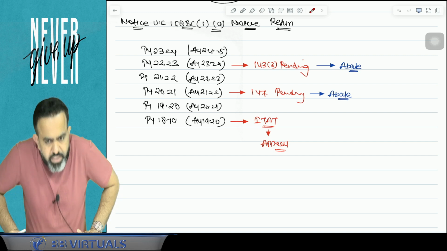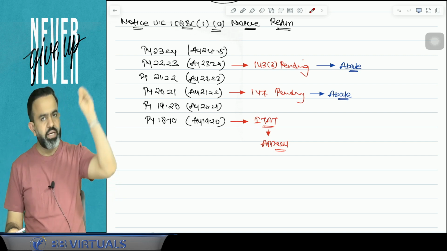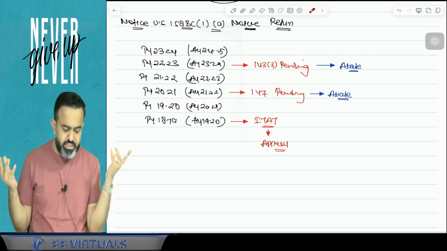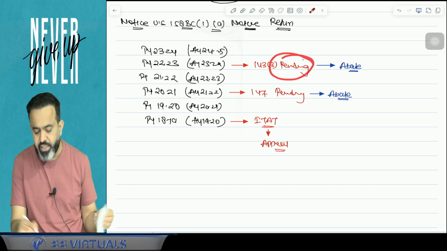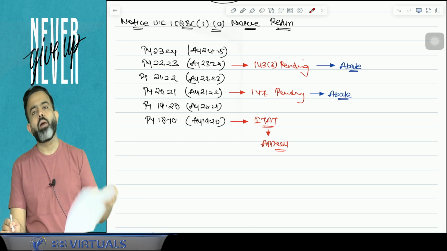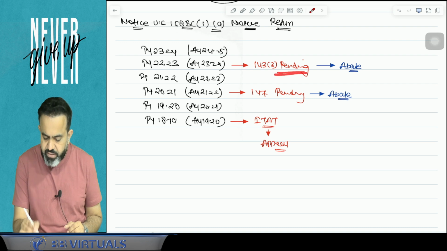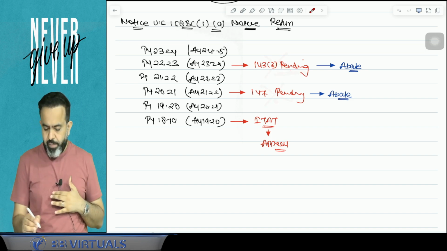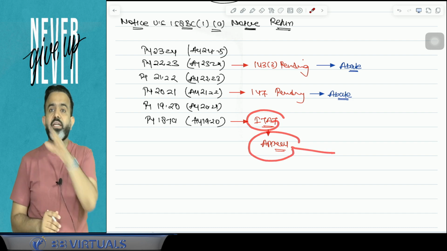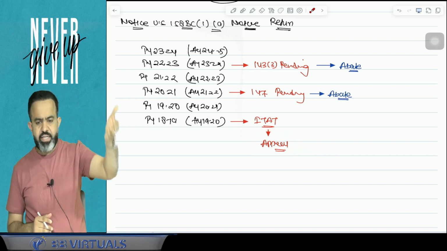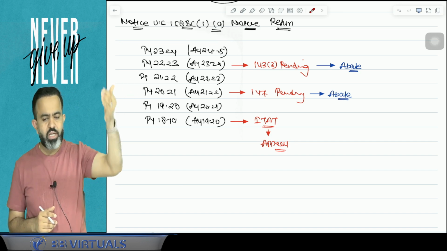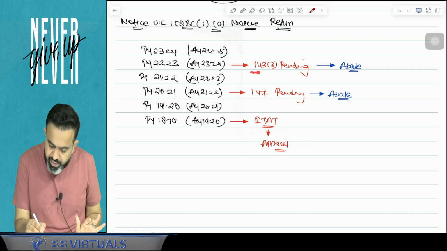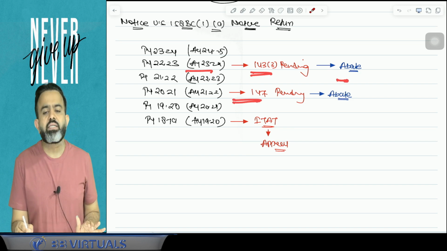So try to understand, guys, in case of any search, if a raid is conducted, and out of these 6 years any year's assessment is pending, then what will happen with this assessment? I am saying this assessment is going to abate. Abate means, in simple words, this assessment is going to be cancelled, or stopped, but only the assessment will abate. If any appeal is going on, that appeal will continue. If any appeal before the CIT(A), ITAT, High Court or Supreme Court is going on, it will continue. Appeal is not going to abate. But if any assessment is pending of this year, then the assessment is going to abate.